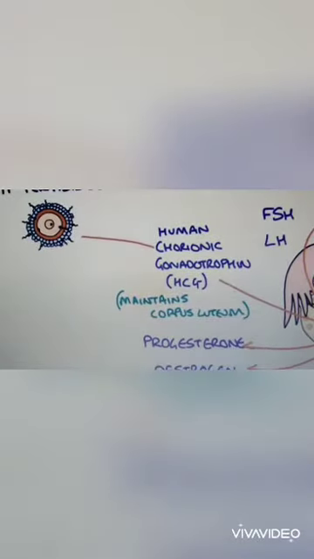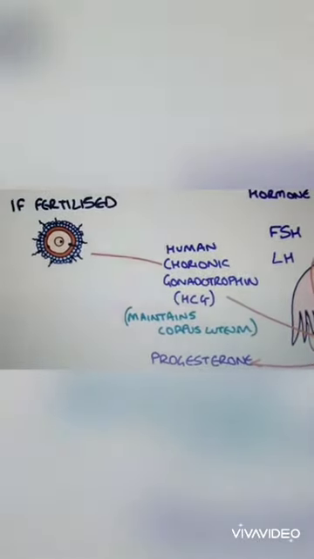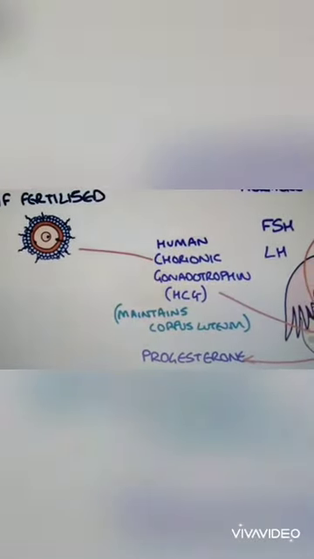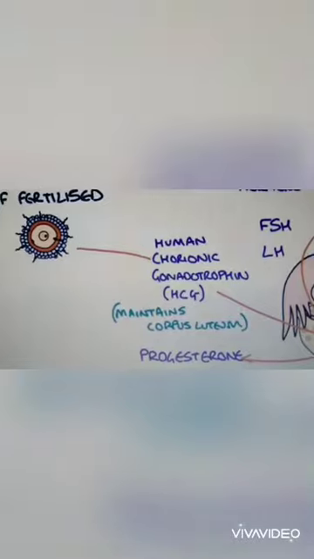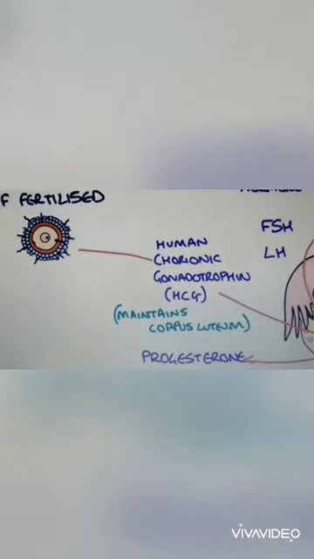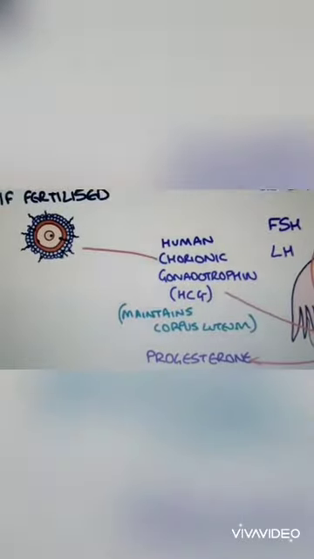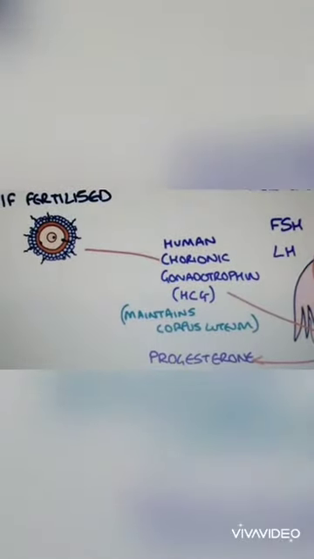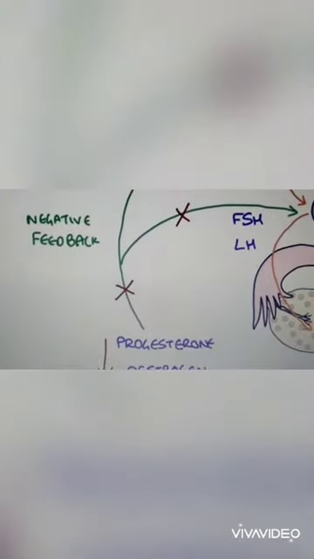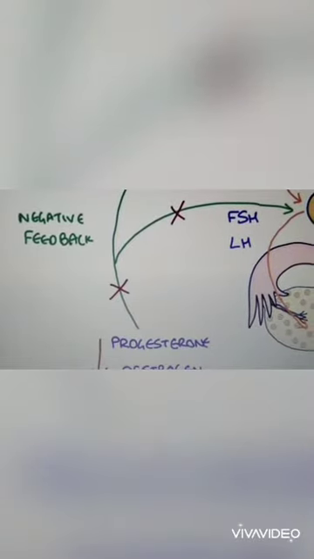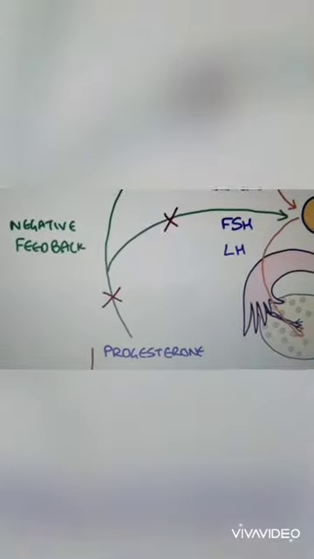The corpus luteum can also produce estrogen, and if fertilized, then it releases a hormone known as human chorionic gonadotropin, which is maintained by the corpus luteum. And you know, this HCG hormone is useful for testing pregnancy in a woman. So if fertilization does not occur, automatically progesterone and estrogen are not released from the follicle,